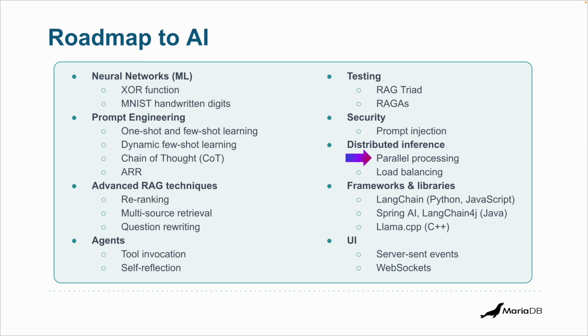On the frameworks and libraries, if you're using Java, use Spring AI, or if you are not using Spring, then LangChain4j. The other programming languages have their own equivalent frameworks. And to finish this, on the UI front, we want to show results somewhere on the screen, usually a web browser. Definitely check server-sent events and WebSockets so you can show the output of the LLM as it's being generated, token by token. These two things are going to help you implement that.